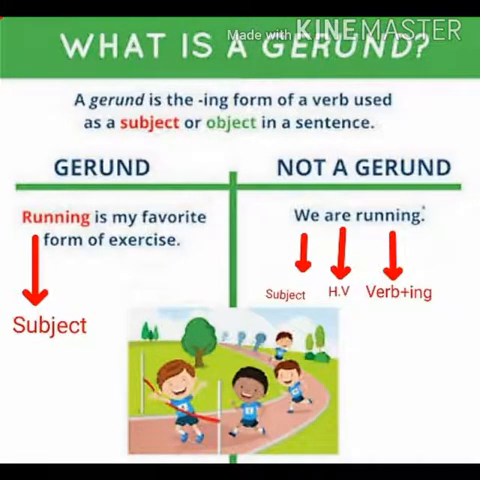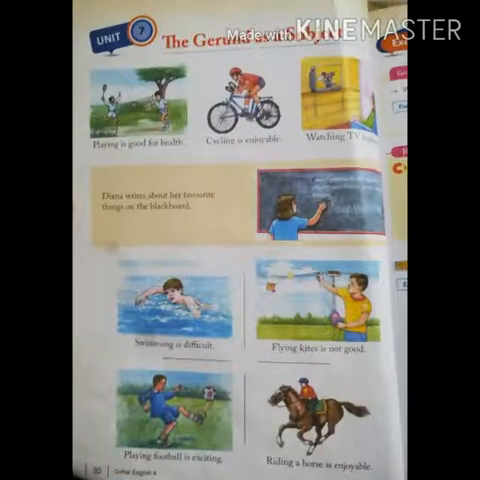Why is it not a gerund? Because it has a typical sentence formation like subject, helping verb, then verb plus ing. So that's why we call it present continuous tense, but not a gerund. What's the difference between a gerund and present continuous tense? In the gerund, first form of verb plus ing always takes the place of the subject. Likewise, it comes first in the sentence, and in the present continuous tense it comes in the third place, after the helping verb, that is called real verb plus ing.